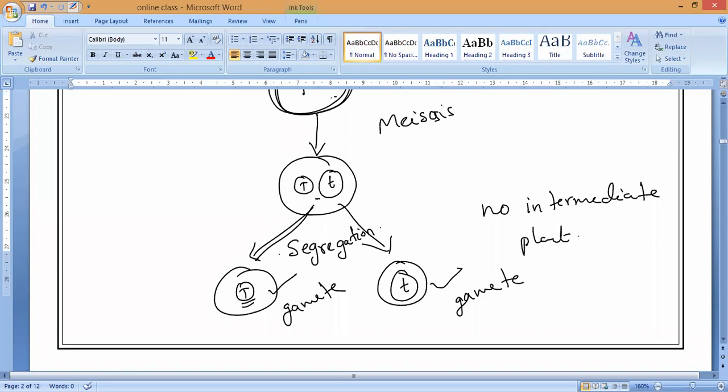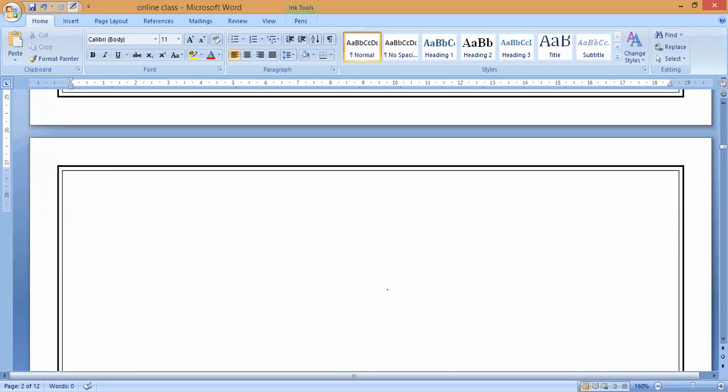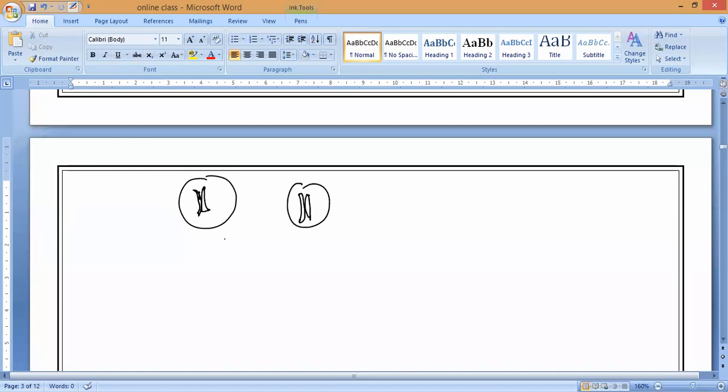Suppose, for example, the father has one pair of chromosomes. Chromosomes can be drawn like this; this is the shape of the chromosomes. Mother also has one set of chromosomes. When they form gametes, what are the gametes? Sperm, yes or no? Here the sperm is forming. So when they form gametes, only one pair is coming.